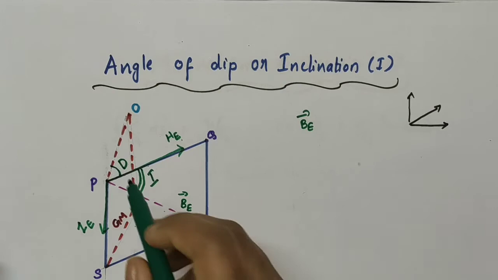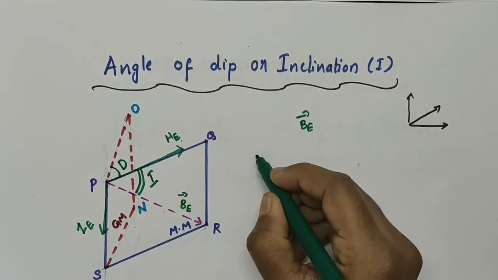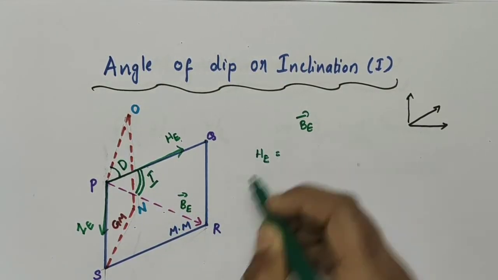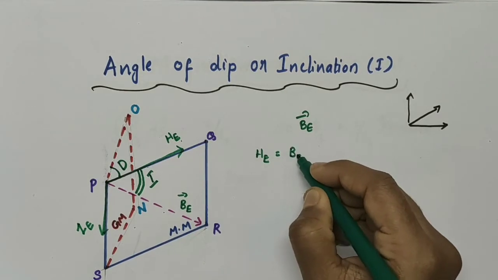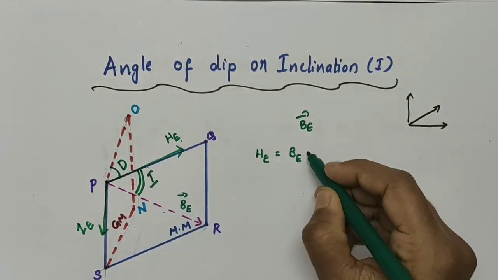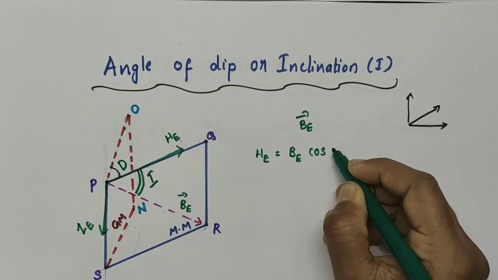Now, this horizontal component HE can be written as what? BE cos I.